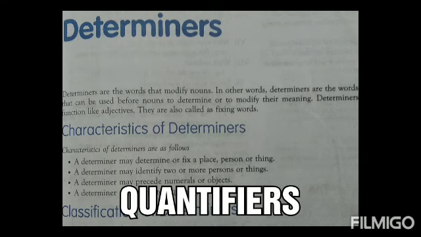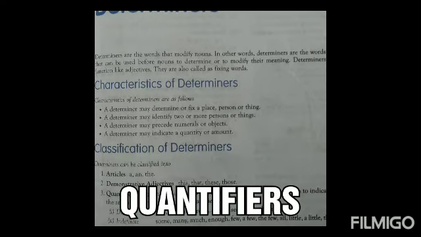Now in this video we'll deal with quantifiers. You must be wondering what quantifiers are. Quantifiers are words or phrases which are used before a noun to indicate the amount or quantity. That's why they are called quantifiers.